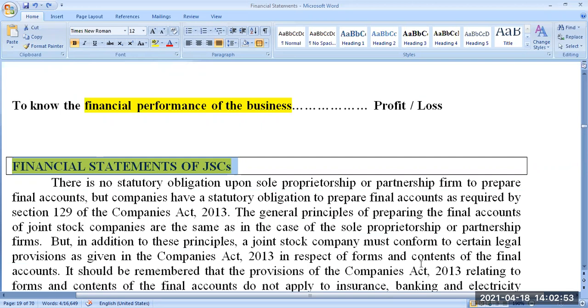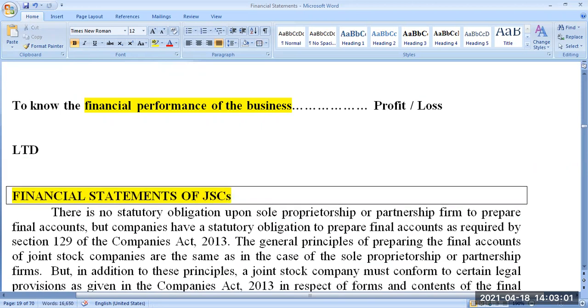Any business organization whose name ends with the three letters LTD, limited, if it is there, that business organization is called a joint stock company form of business organization. In this session, we are going to concentrate only on the financial statements of joint stock companies, not on the four other forms of business ownership: the single owner, sole proprietorship, partnership, Hindu undivided family, and then cooperative form. We are not going to concentrate on these four because accounting as a profession is becoming very significant only for corporate form of business organization.